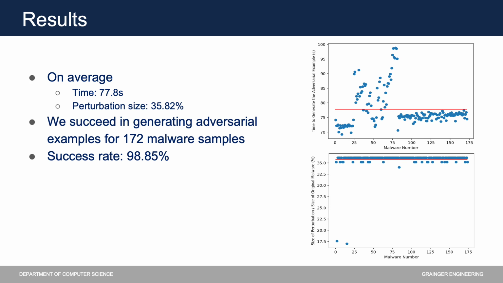We were able to successfully generate adversarial examples for 172 malware samples out of a total of 174 samples. This translates to 98.9%. For the two malware that we failed to generate an adversarial example for, our algorithm workflow oscillates around the local optimum instead of a global one. In our paper, we briefly discuss two potential methods to prevent this from happening. We achieve similar results for other malware families with similar sizes of code sections.